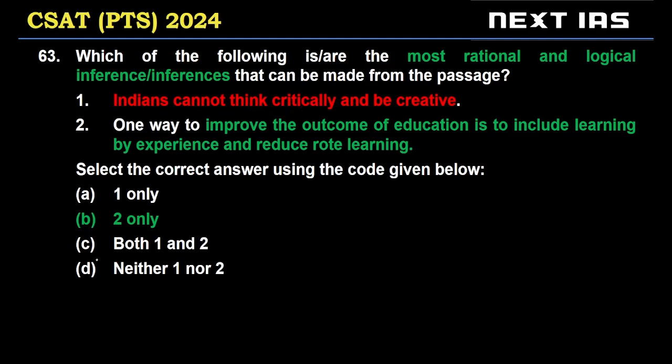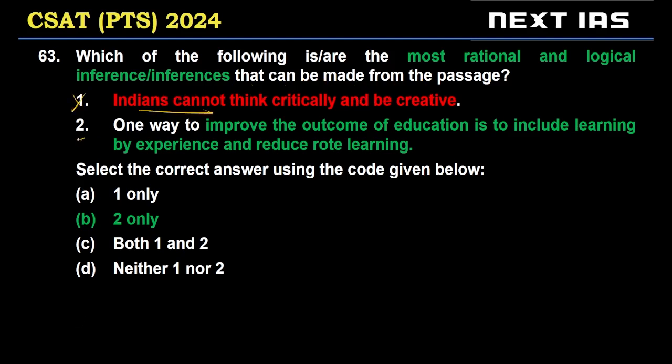From the passage, we could say Indian education system leads to many people who cannot think critically and be creative. But we can't say Indians as a whole cannot.